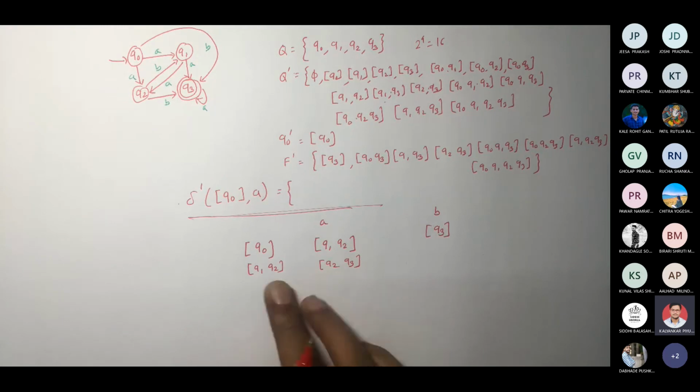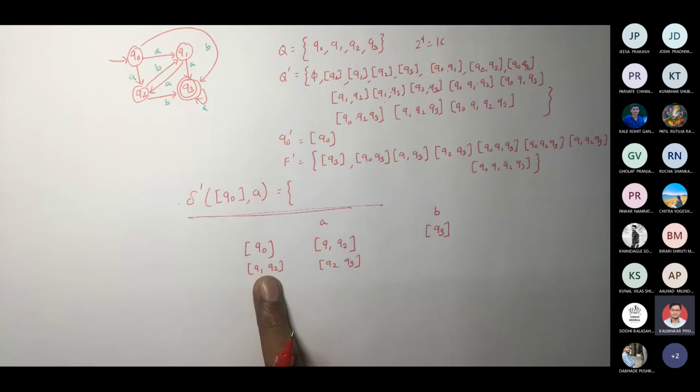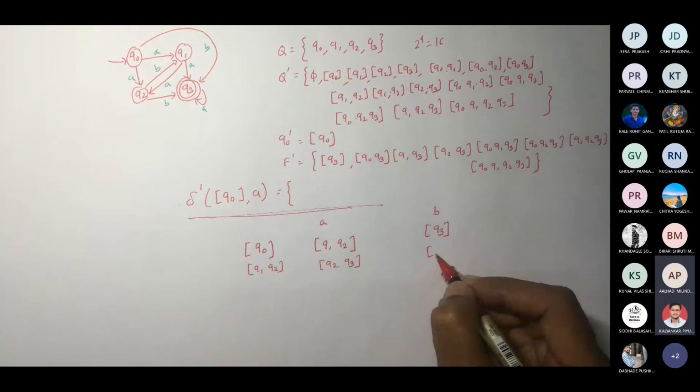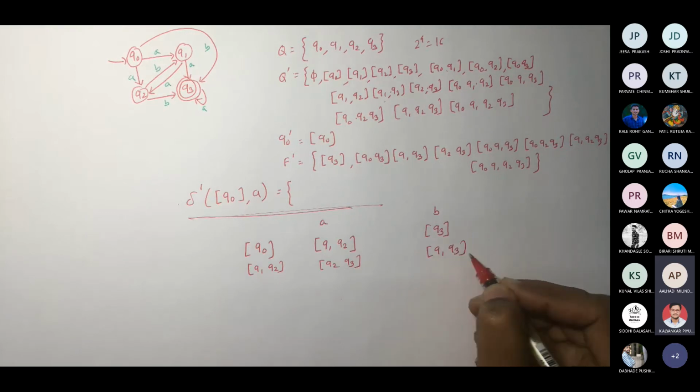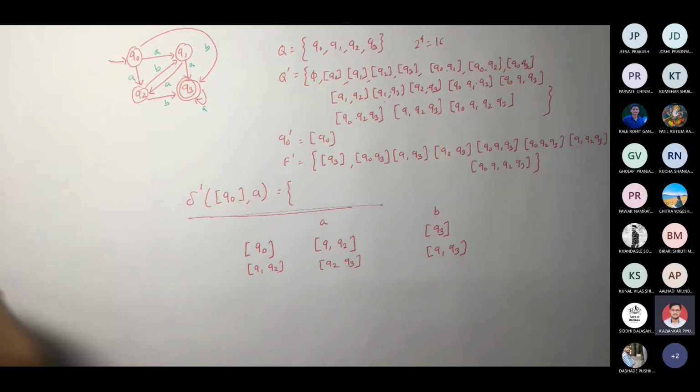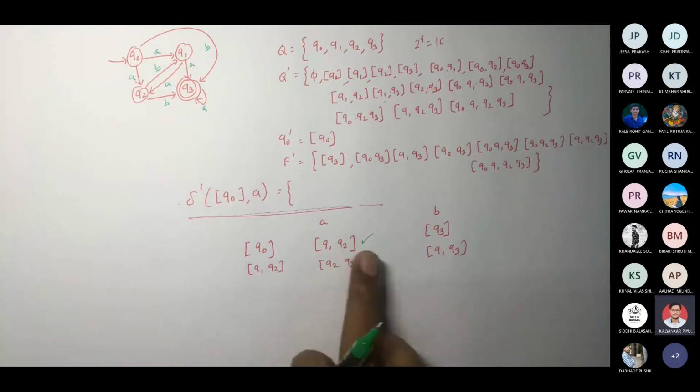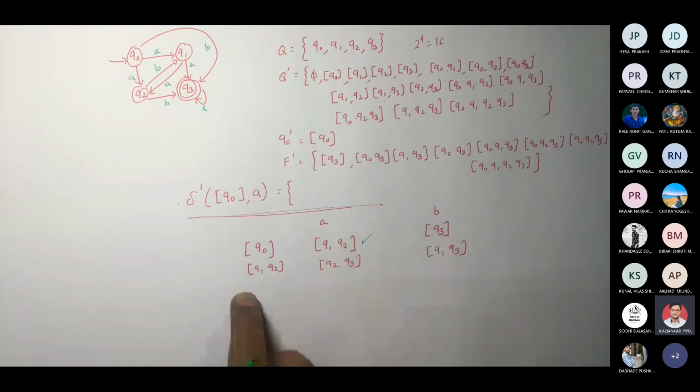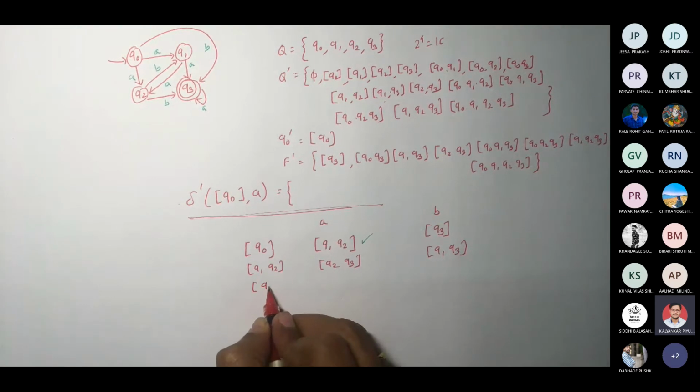What is Q1, Q2 on B? What is Q1 on B? Empty. Q2 on B? Q1, Q3. Now see, you already addressed this one, correct? Now this was the new one, so you can add that here. So let us go with this Q3.